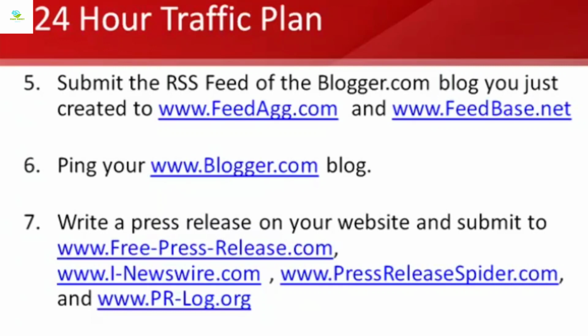And so this is going to help you get indexed and start getting that traffic within 24 hours. So you're going to go to each one of these sites and actually go through submitting your press release. The next thing you're going to do is write an article on your business.